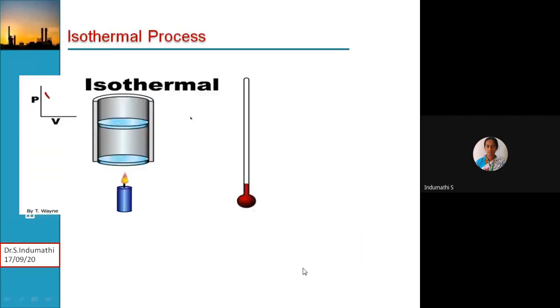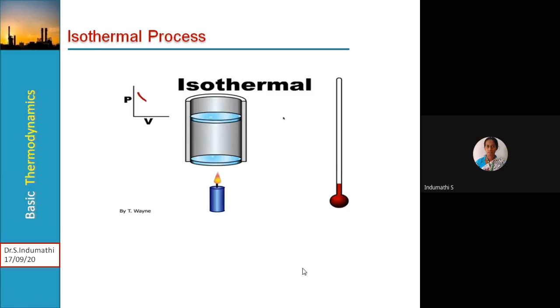Then taking the isothermal process. So here isothermal process means temperature remains constant. Whether inside the system there is a compression or an expansion, if the temperature remains constant, then we can say it is an isothermal process. But in practice, an isothermal process may not be possible unless you follow quasi-static, quasi-equilibrium conditions. Very slowly you have to give momentum to the piston, then we are able to maintain constant temperature.